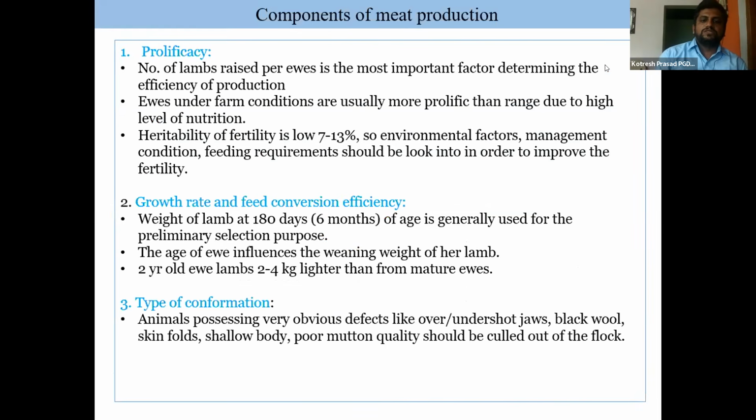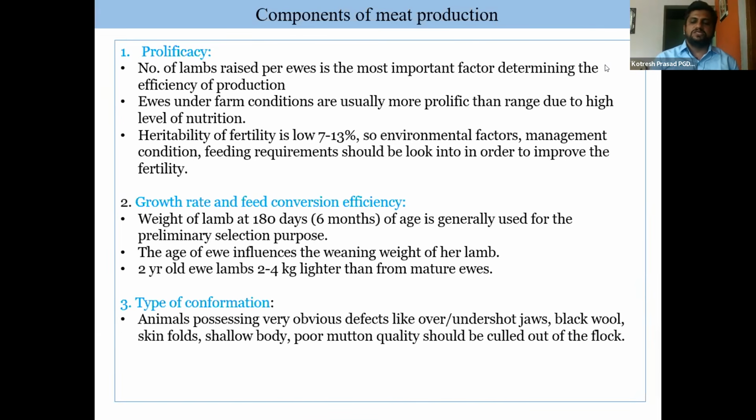So the different components of meat production are prolificacy, growth rate, feed conversion efficiency, and type of conformation of the animal. Coming to prolificacy, number of lambs raised per ewe is the most important factor determining the efficiency of production, because a single kid, if it is born, will gain very high body weight in the pre-weaning or post-weaning period, because it will be getting more milk. But if the animal is kidding or lambing more offspring, if it is 2 or 3, there will be competition for the milk produced by the ewes or does. So then the growth rate will be minimal.